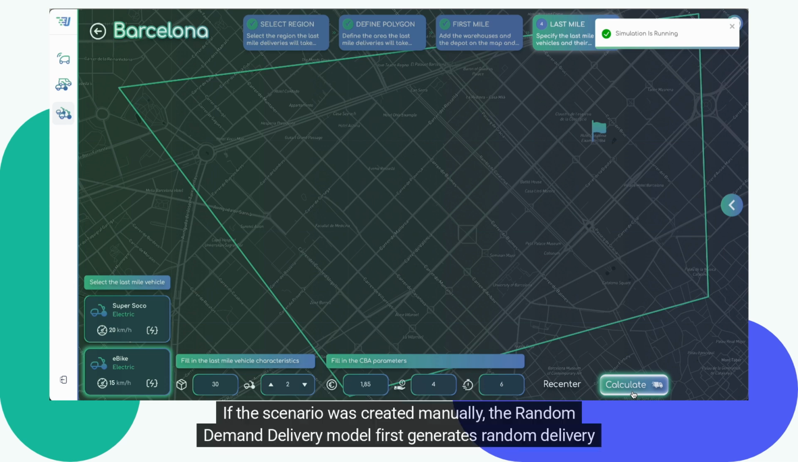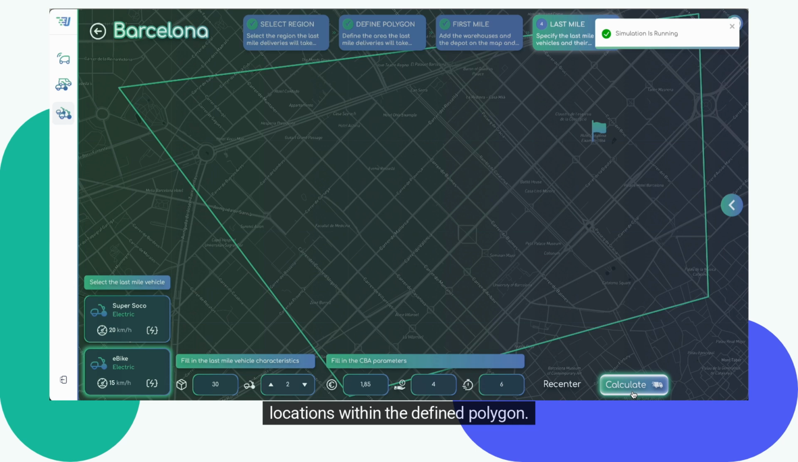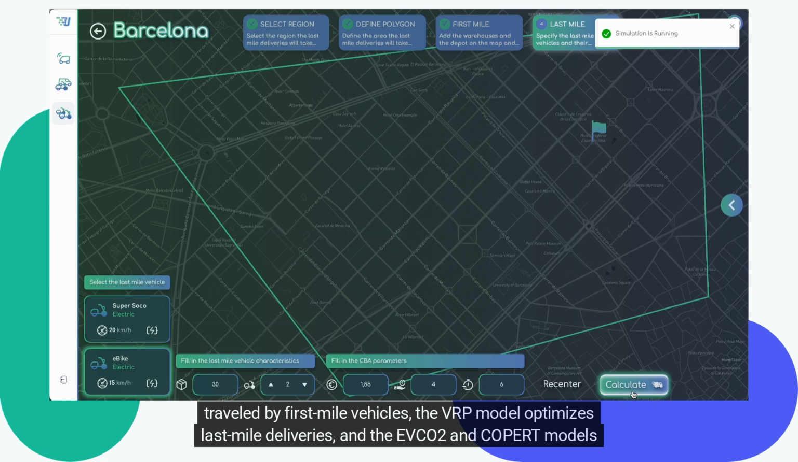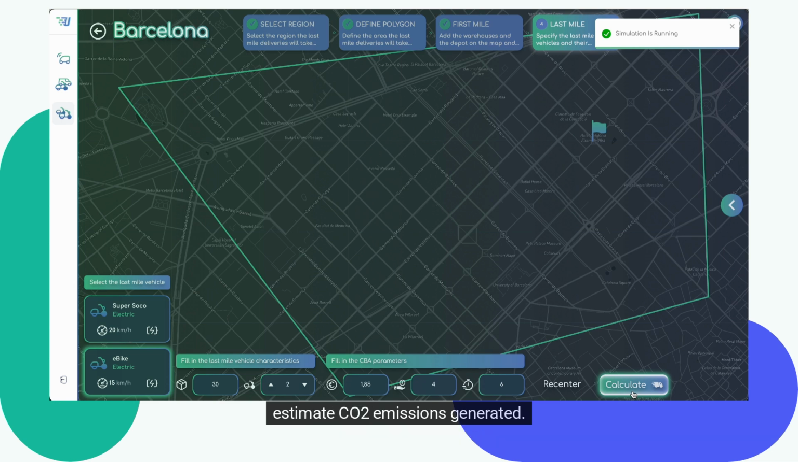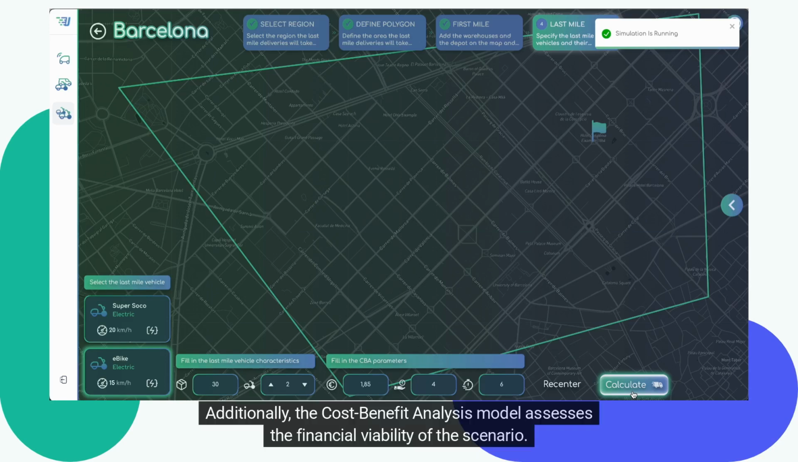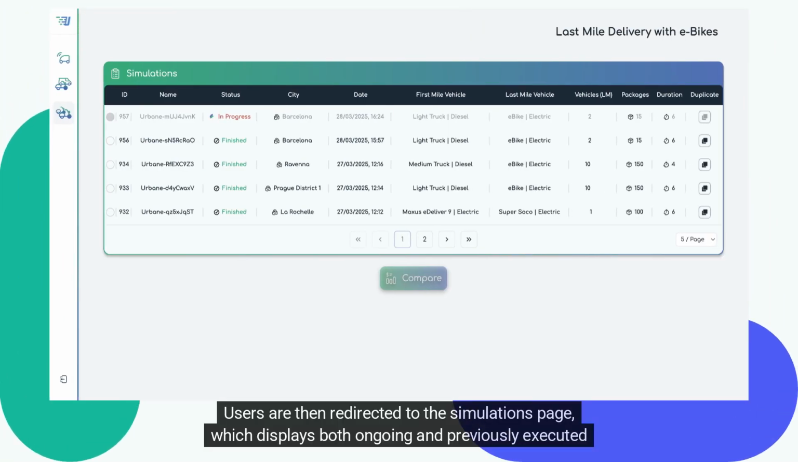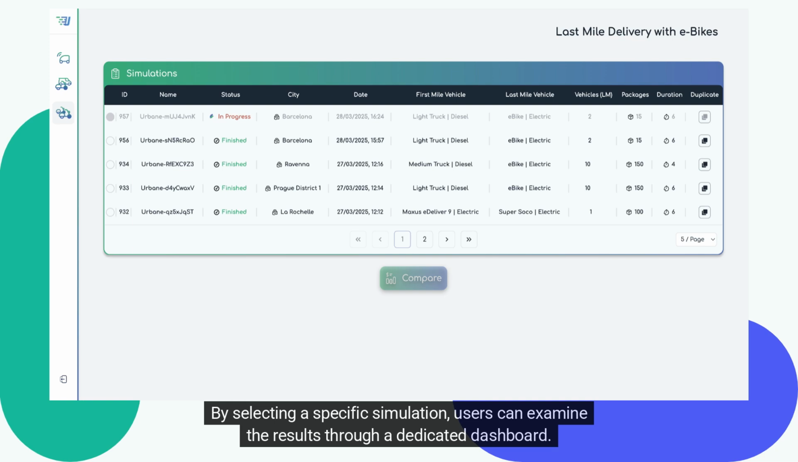If the scenario was created manually, the random demand delivery model first generates random delivery locations within the defined polygon. The platform then applies optimization and analysis models. The echelon model calculates the distance traveled by first-mile vehicles, the VRP model optimizes last-mile deliveries, and the EVCO2 and Copert models estimate CO2 emissions generated. Additionally, the cost-benefit analysis model assesses the financial viability of the scenario. Users are then redirected to the simulations page, which displays both ongoing and previously executed simulations. By selecting a specific simulation, users can examine the results through a dedicated dashboard.